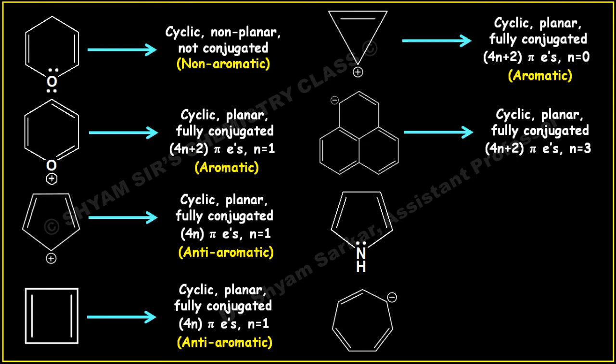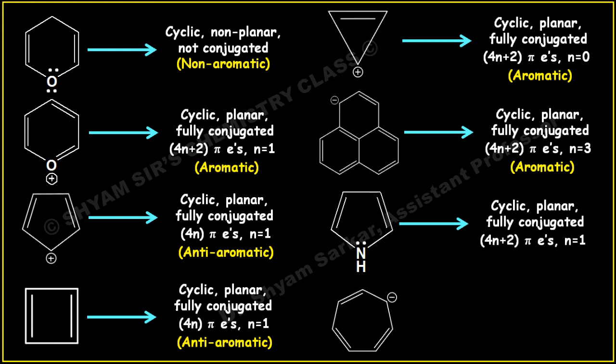So we have a total of 14 electrons here, and this is aromatic in nature. If you see the next one, this is also aromatic because it has a cyclic structure, planar, fully conjugated, and it obeys the 4n plus 2 pi electron rule where n equal to 1, because the lone pair on the nitrogen atom also participates in the conjugation with the 2 pi bonds already there in the cycle.